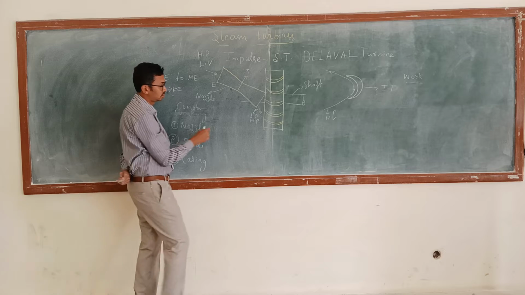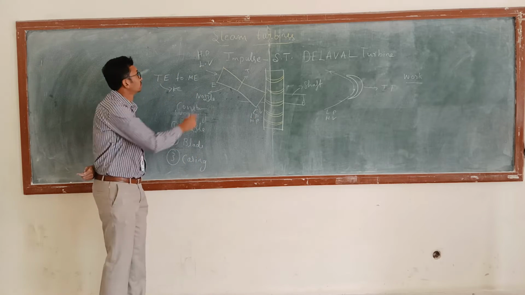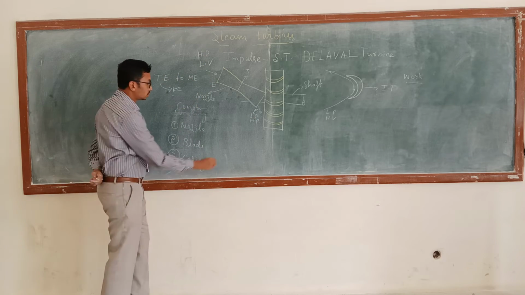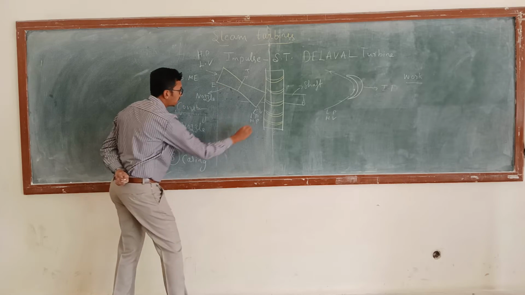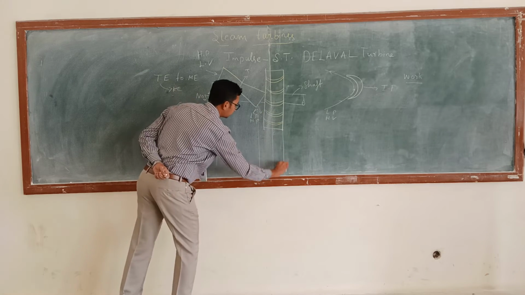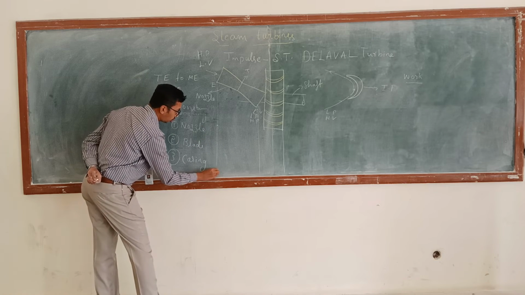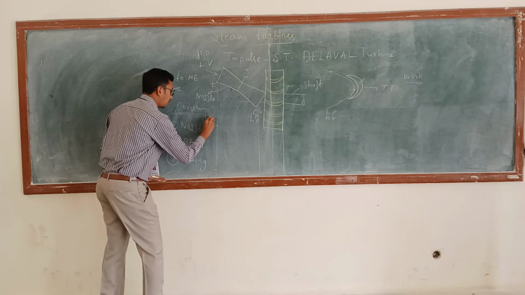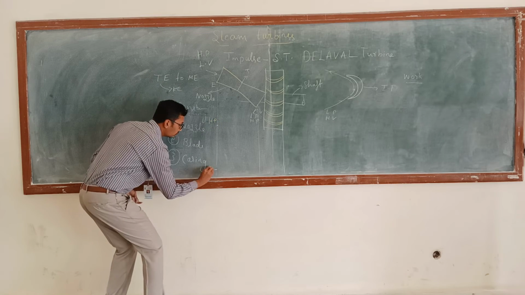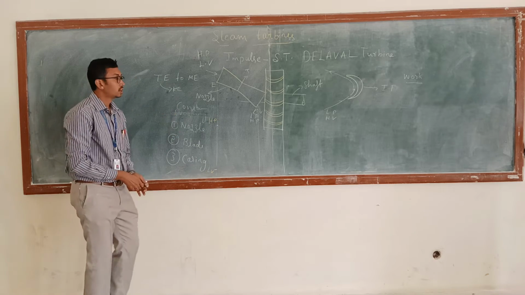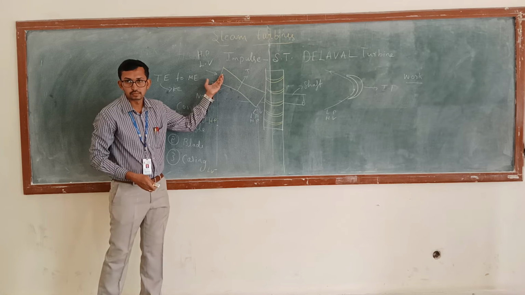High pressure. So I am having high pressure, low velocity steam at the entry of the nozzle.